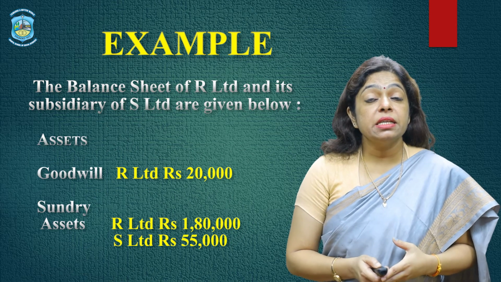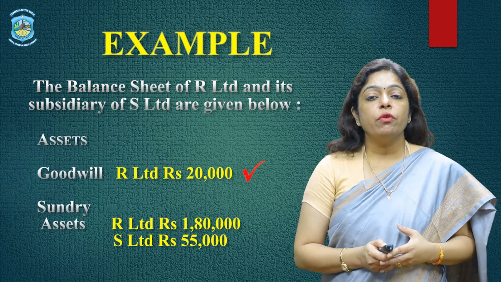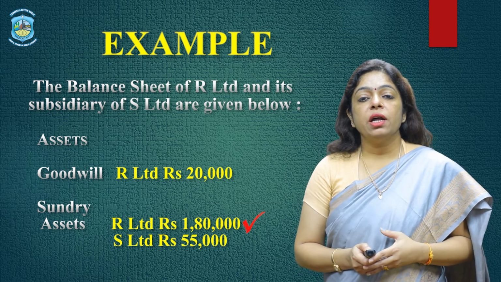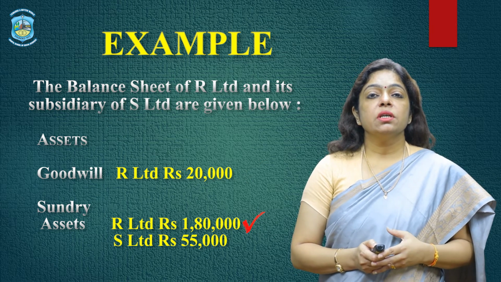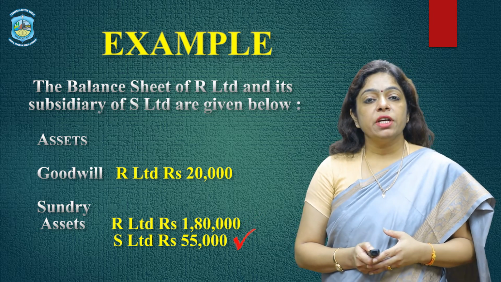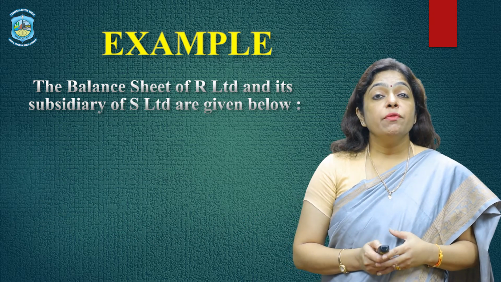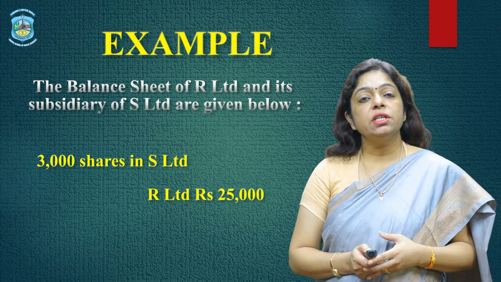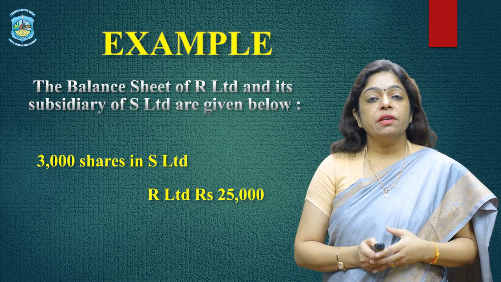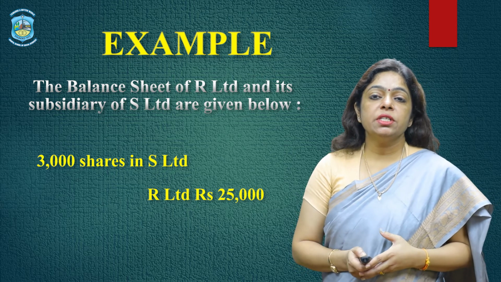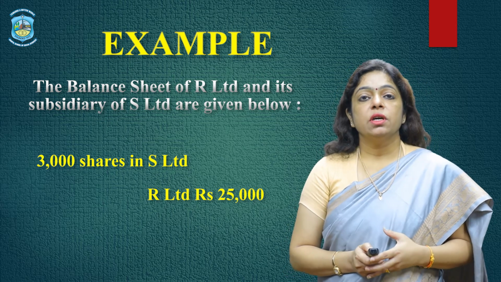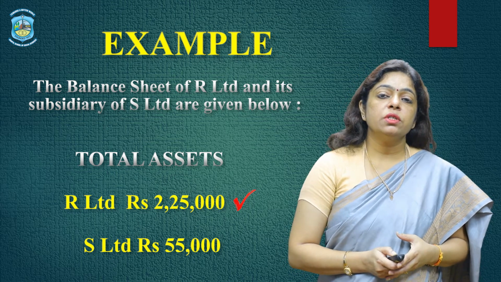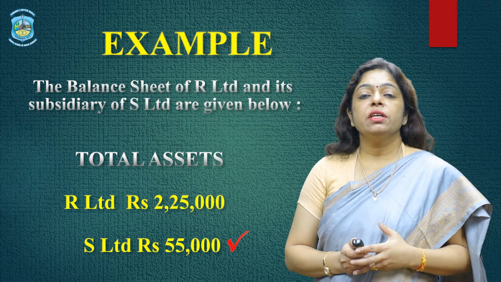Let us look at the assets. Under assets, we have goodwill of R Limited as 20,000. Sundry assets are 1,80,000 for R Limited and 55,000 for S Limited. Then there is an investment by the holding company in the subsidiary, that is 3,000 shares in S Limited. R Limited is investing in 3,000 shares of S Limited, the amount is 25,000. So the total assets of R Limited is 2,25,000 and of S Limited is 55,000.